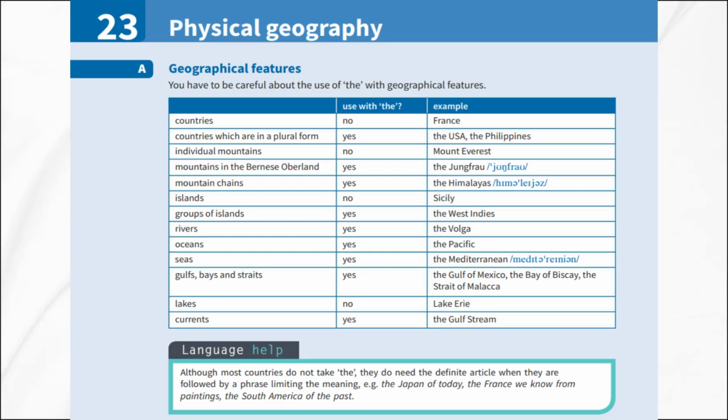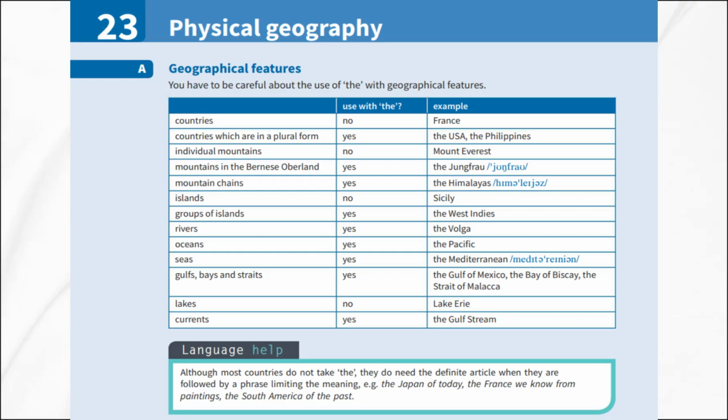Today, we are going to talk about physical geography, the natural features of our planet. We will look at how to use the with geographical names, explore the geographical features of Iceland, and learn some useful words connected to the sea, rivers, and mountains. So, let us get started. Geographical features and using the.